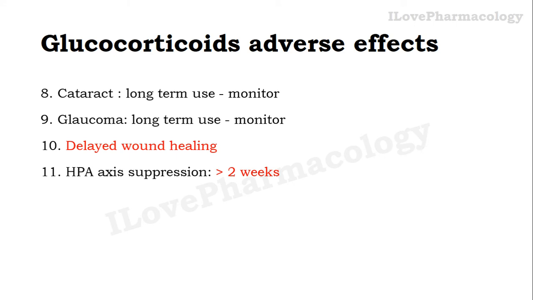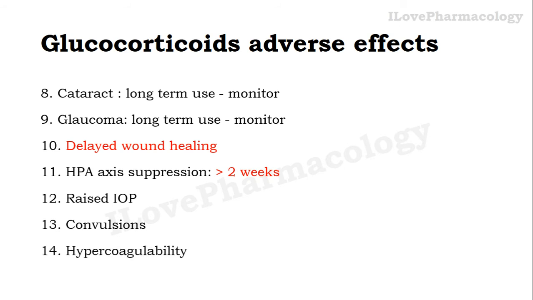And also it delays the wound healing because it reduces the collagen synthesis. And whenever the glucocorticoids are used for more than 2 to 3 weeks of time, it can lead to suppression of HPA axis and it can cause acute adrenal insufficiency. So it can increase the risk of intraocular pressure as well as the intracranial pressure, and it can increase the risk of convulsions and increase the risk of hypercoagulability.